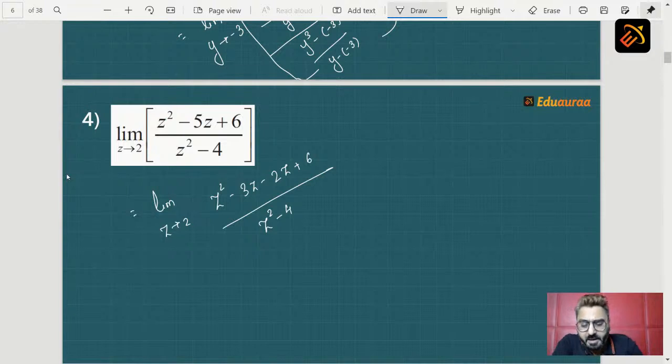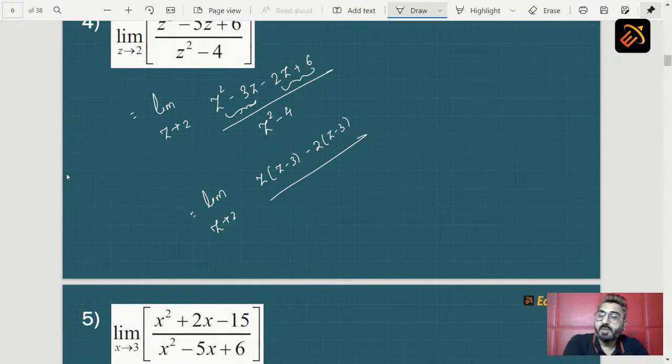Now once we have split here, what is the next step? Make pairs. So this two together, this two together. So the next step will become limit z tending to 2 z into z minus 3 minus 2 into z minus 3 upon